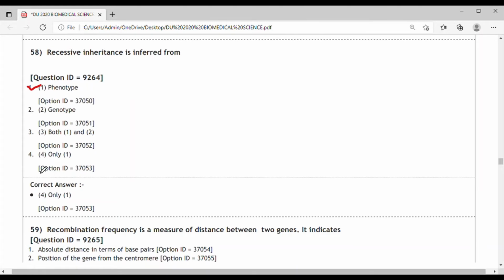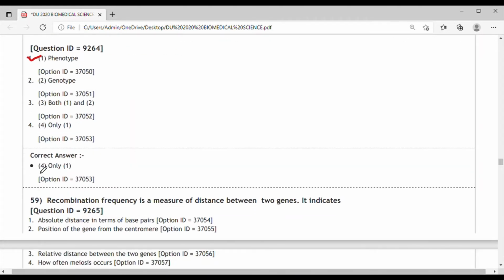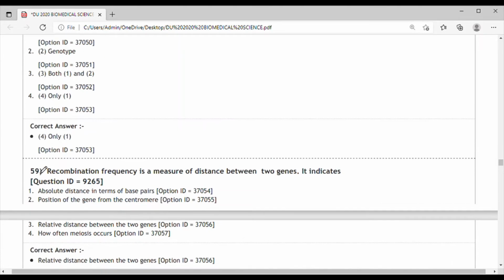Next question 59. Recombination frequency is a measure of the distance between two genes. It indicates the relative distance between the two genes.